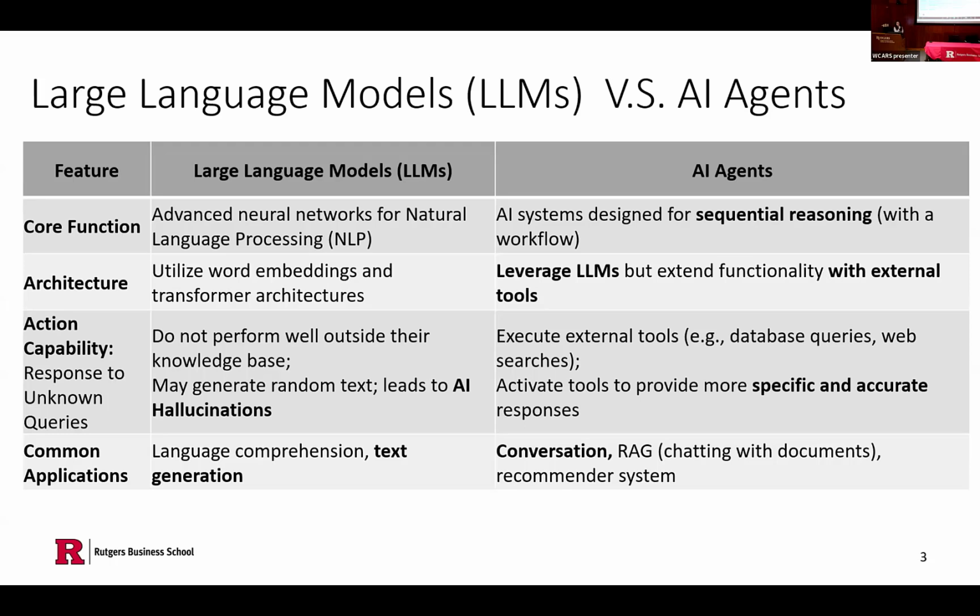When we design AI agents, we use external tools. That means our AI agent can directly acquire the private database from the users, from the client, and use web search if necessary. We also activate the tools to provide more specific and more accurate responses in our chatbot to reduce AI hallucination.